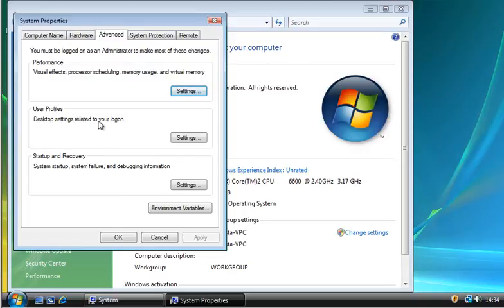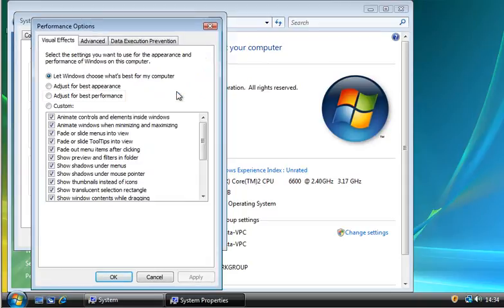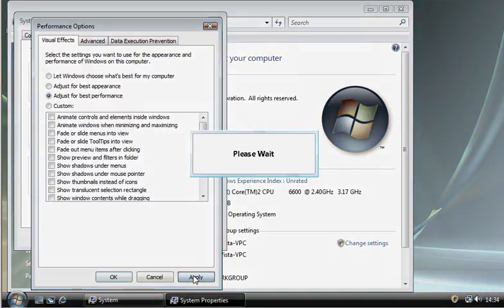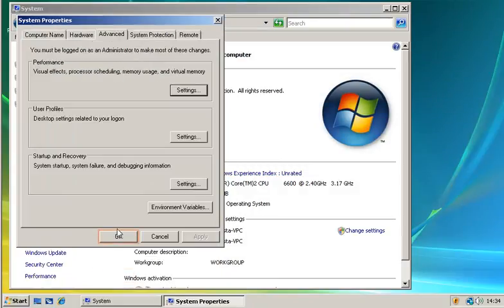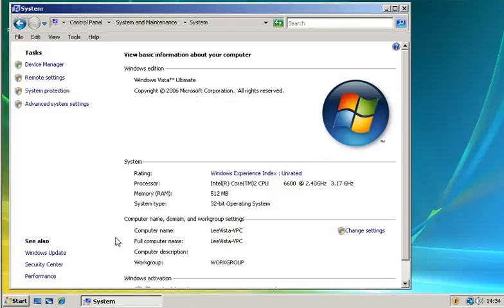And here we can access the Advanced Performance Settings. So click on the Settings button here, and click on the radio button for Adjust for Best Performance. Click on Apply. Click on OK. And we'll click on OK. We can close this window.